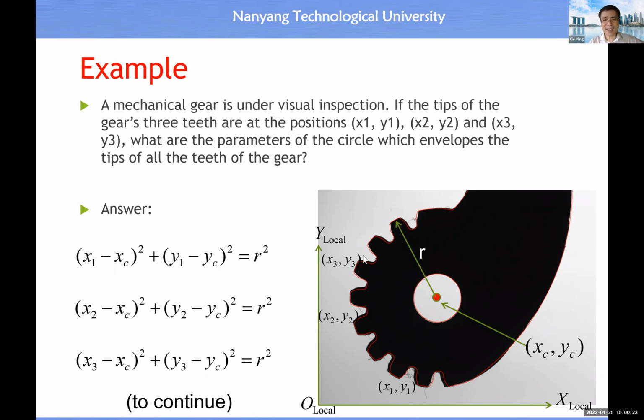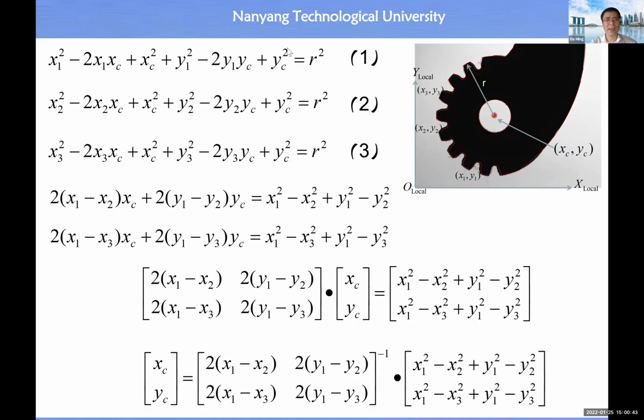In this case, since we have 3 points here which belong to the circle, we have these 3 equations, because we can write down the equation of the circle and assume this circle passes through (x1, y1), (x2, y2), (x3, y3). Then we can expand these 3 equations.